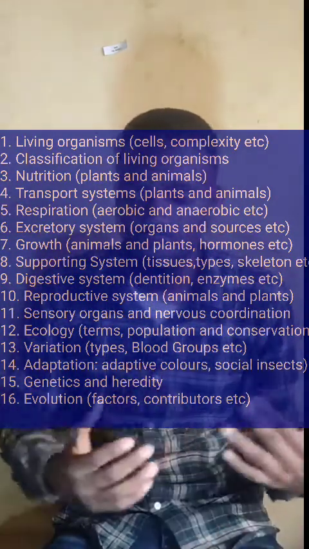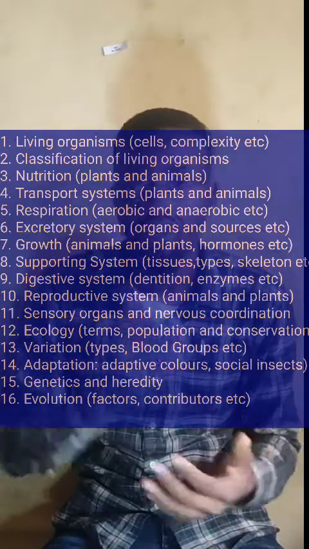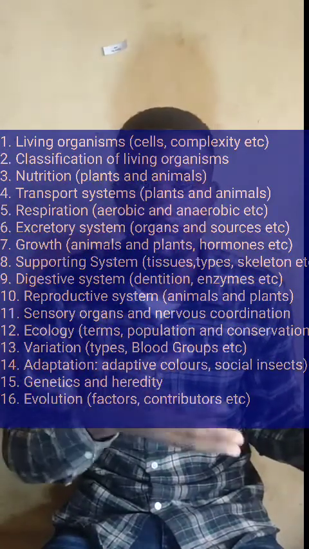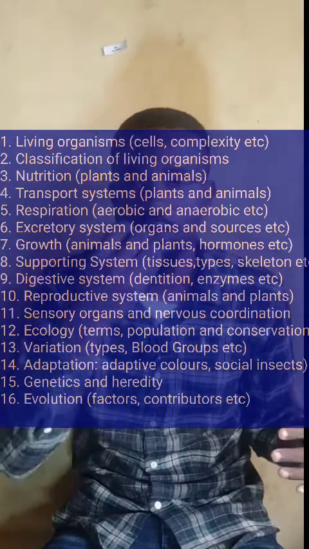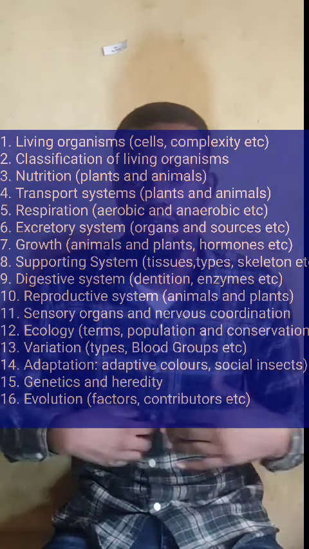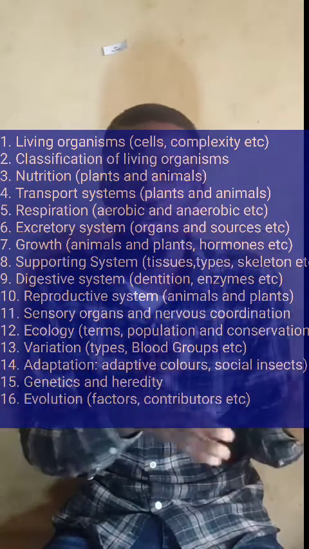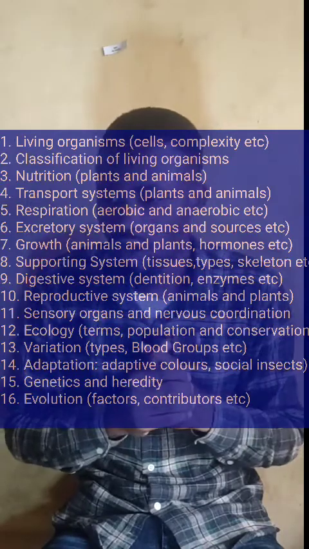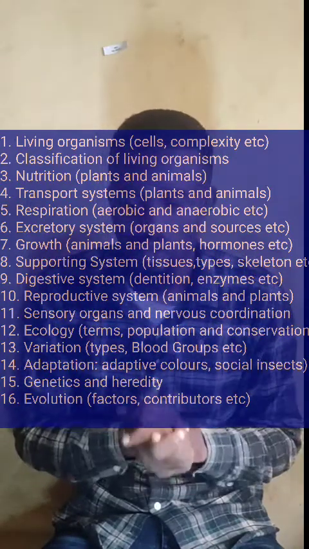The next topic is the digestive system. On the digestive system, you have to talk about digestion, where some food classes are digested: digestion of starch in the mouth, of protein in the stomach, fat and oil in the small intestine, and all of that. And the parts of the small intestine too. You have to know that, and you have to know about the enzymes too. You have to know about it.